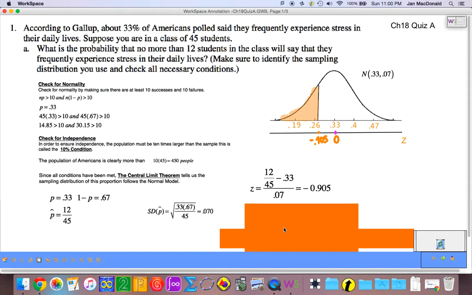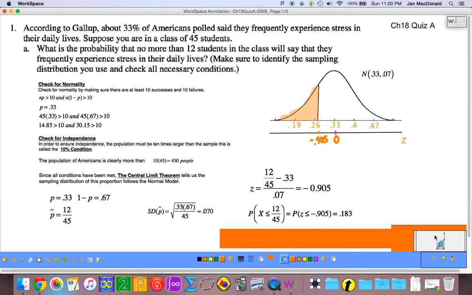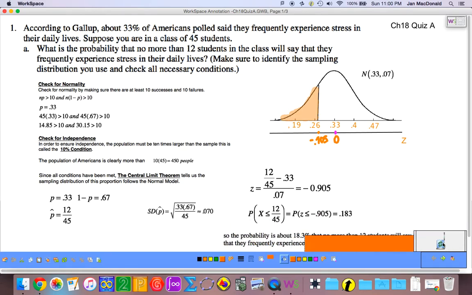Our mu is 0. Our sigma is 1. And we find the probability that z is less than or equal to negative 0.905 is approximately 0.183. Well, what does that mean in context of this problem? It means the probability is about 18.3% that no more than 12 students will say that they frequently experience stress in their daily lives.